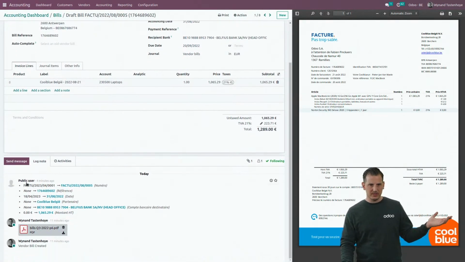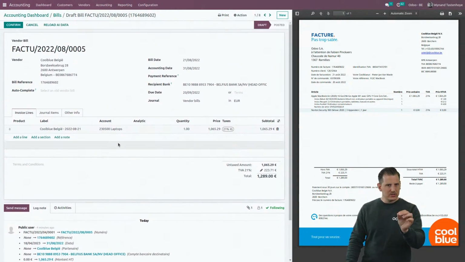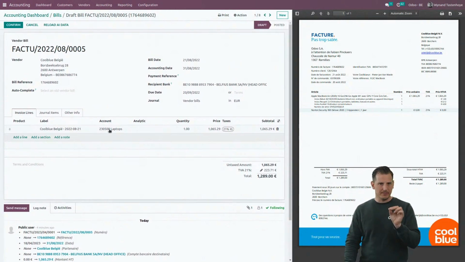We can see that we've sent this one 4 minutes ago. The OCR has refreshed it. So basically, what is our OCR capable of catching? First of all, the supplier. You can see that it's linked to Coolblue. Well, how did it find it?